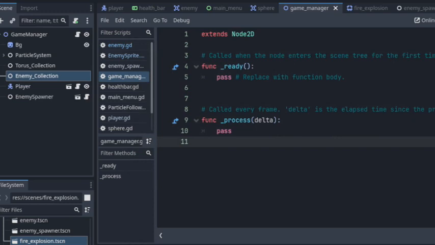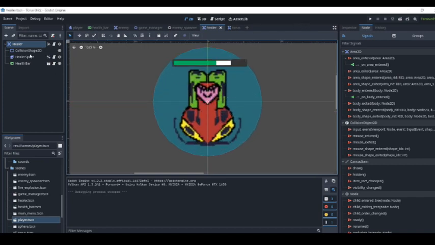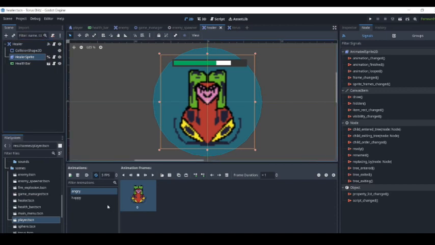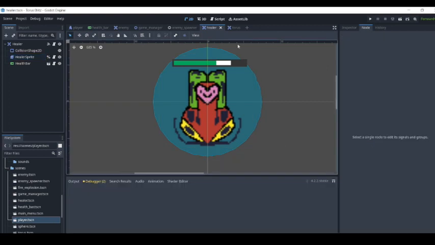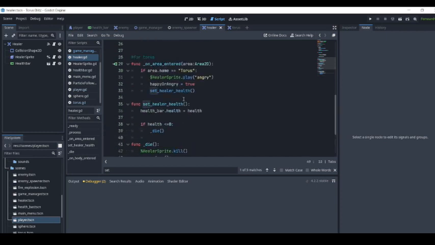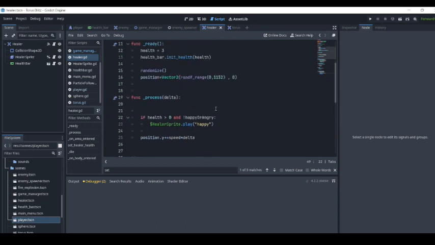Alright, now I made a healer, and this healer will basically heal you. If you kill him, you'll get a good amount of points, but at the consequence of the bullets getting bounced back. I have made the healing part: just call the body health function and set the player health. But for some reason I'm not able to bounce back the bullets, because it's an Area2D, and Area2D doesn't have this bounce back function.